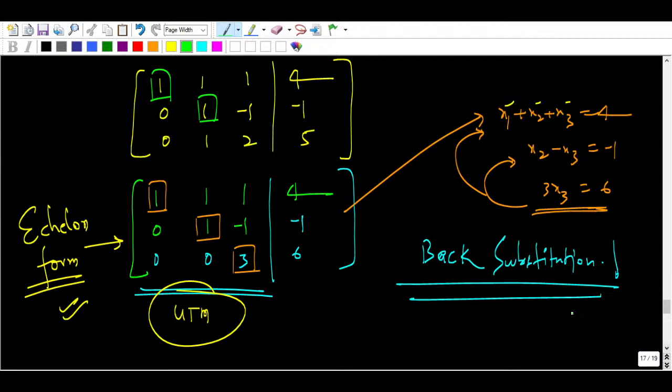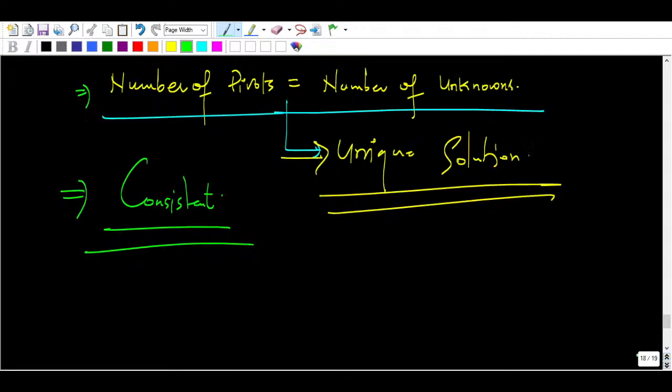But one more thing you have to see in this echelon form. If this pivot in B should be non-zero and this should be non-zero, then only you will get a unique solution, remember. So the number of pivots here is equal to the number of unknowns, so you are getting a unique solution. Suppose this is 0 and this is non-zero, then you will not get any solution, right? So no solution will be there. Let me write all those formats so that you can keep them in mind.